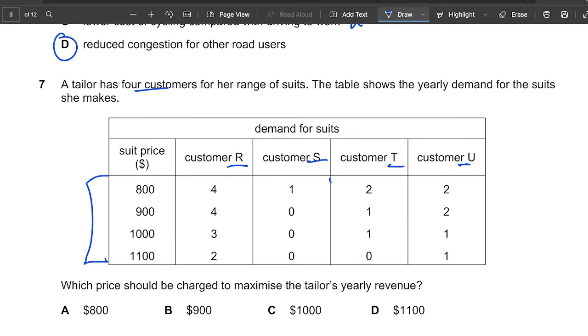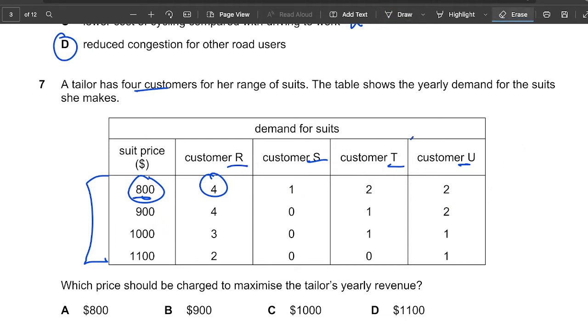Yeah, so we need to look at a combination that gives us the most revenue. So let's see. The suit price is $800. Customer R is getting 4 of that. Customer S is giving me 1, and customer T 2, customer U 2. So which one should we need for this? You can already see that there's so many customers here for $800, but let's see.